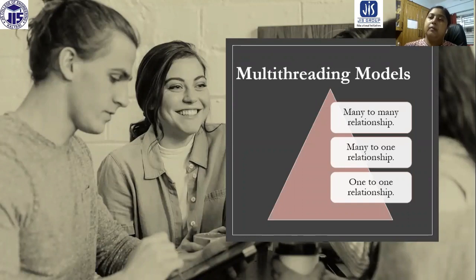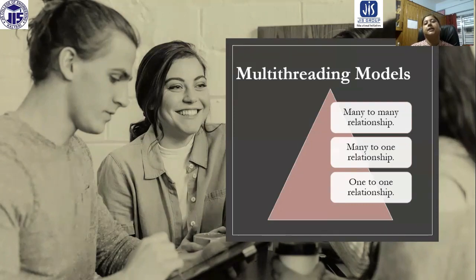Now, what is multi-threading? Multi-threading means multiple threads can execute at a time. We can enable multiple threads. So if one thread of a particular process goes into sleep mode, that means it is blocked at some position, another thread doesn't need to block, it can execute.